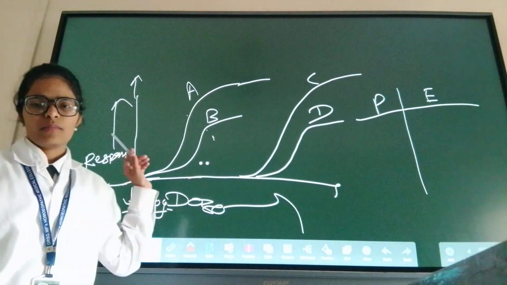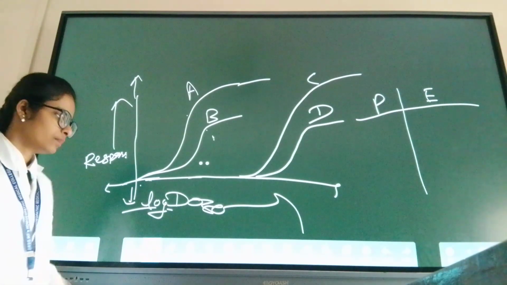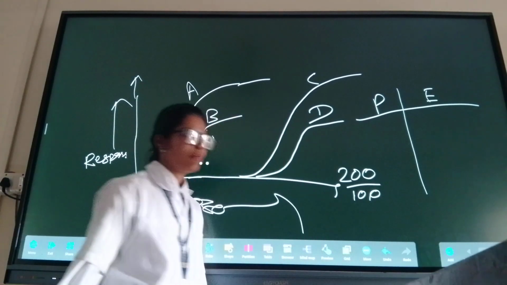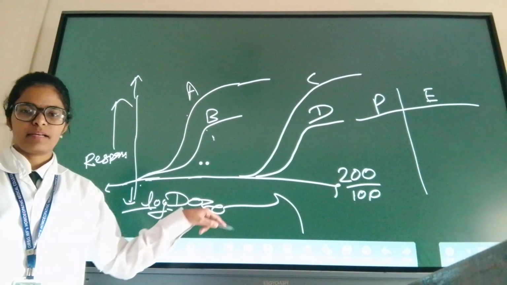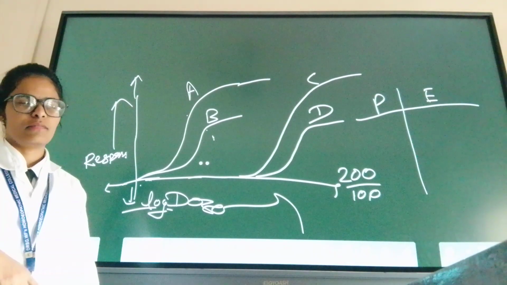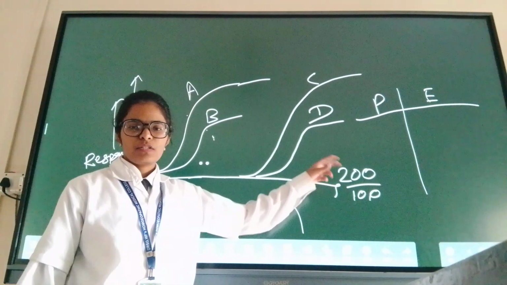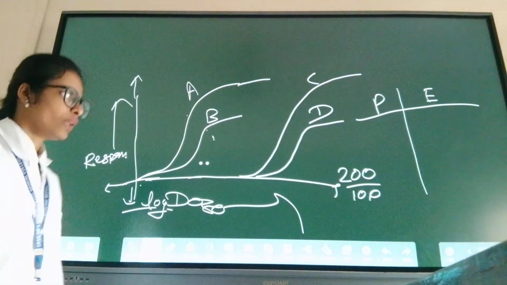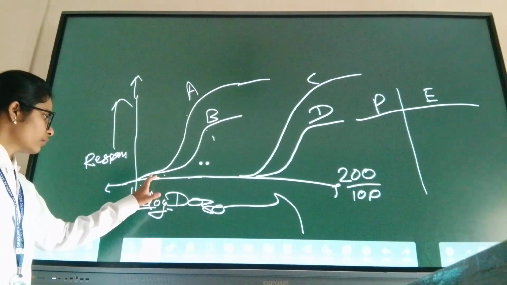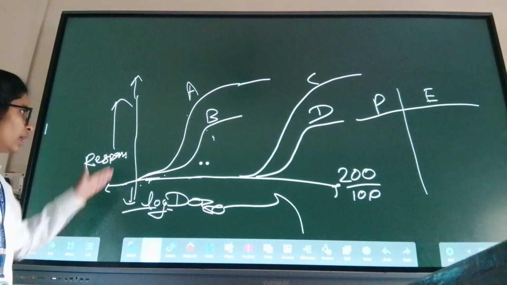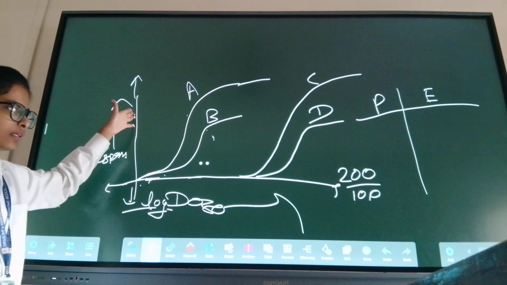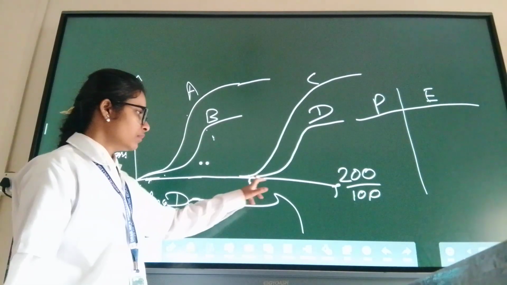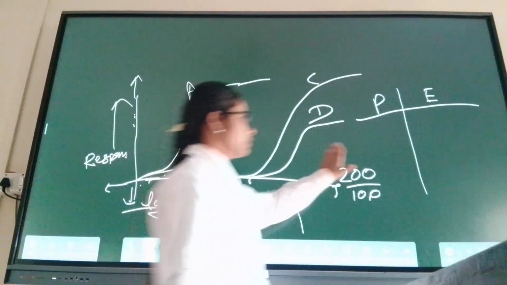Now we have to select the best drug for our patient. Suppose the patient is hypertensive, BP is 200 by 100, okay, normal is 120 by 80. The BP of our patient is 200 by 100, a very hypertensive patient, and if we give 1 mg dose of our drug, it is this much efficient, and if we give this amount of drug, this is the potency, the relation of potency with clinical.